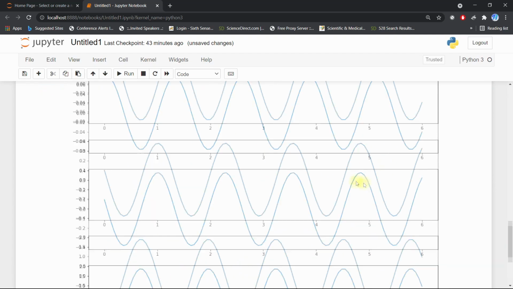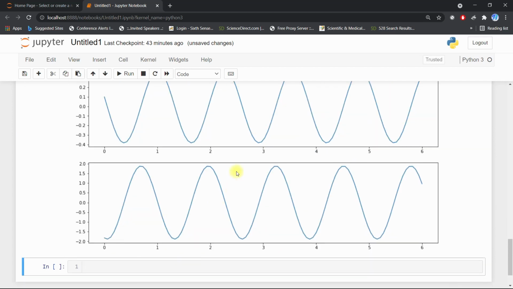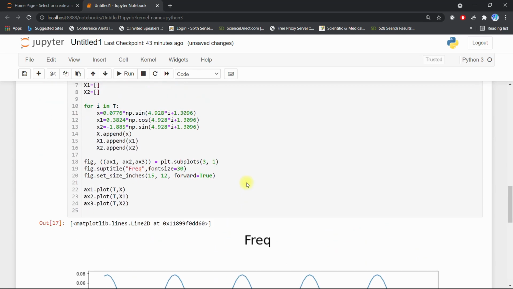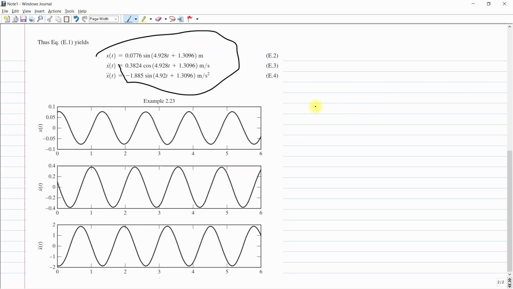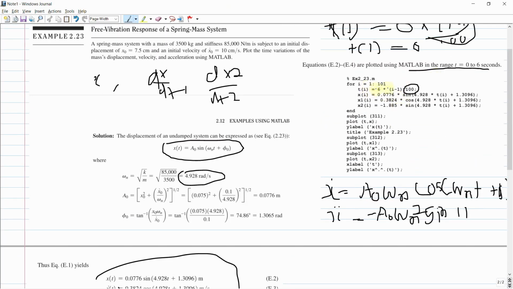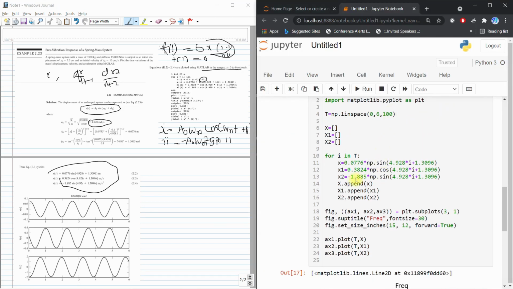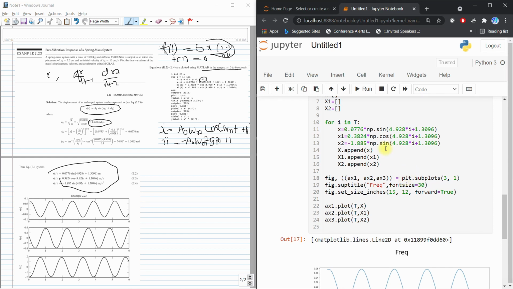By this way you can plot time versus displacement, time versus velocity, and time versus acceleration graphs. It is very easy compared to the MATLAB code, because in MATLAB you have to write this tricky t equal to i and all these things, but here I just wrote the same equation without changing anything, and it gives me the same result as MATLAB. So it is very time saving for my coding.